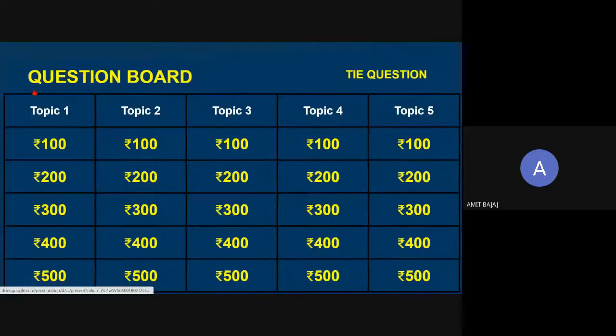So check it out. Question board. There is a topic 1, topic 2, 3, 4, 5, and at the top there is a tie question. Imagine a situation you are organizing one your house competition, quiz competition, और अपनी क्लास में ही आपने 4 ग्रुप बना दिए, 5 ग्रुप बना दिए, and you are having, instead of topic 1 you say this is your house, your club, your house, first house, second house, third house, fourth house, and you have question 1, question 2, question 3, 4, 5, and so on. For a demo purpose, I have included only few questions.